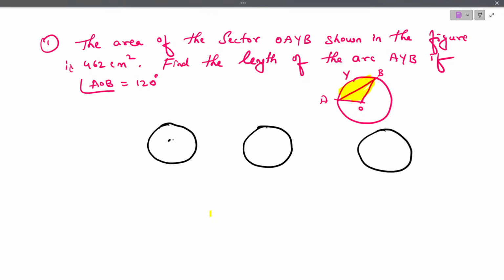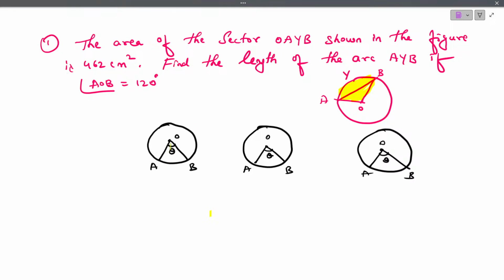Let me say this is the center of the circle O. We have the radii OA and OB and it's cut with an angle of theta, which subtends an angle theta.